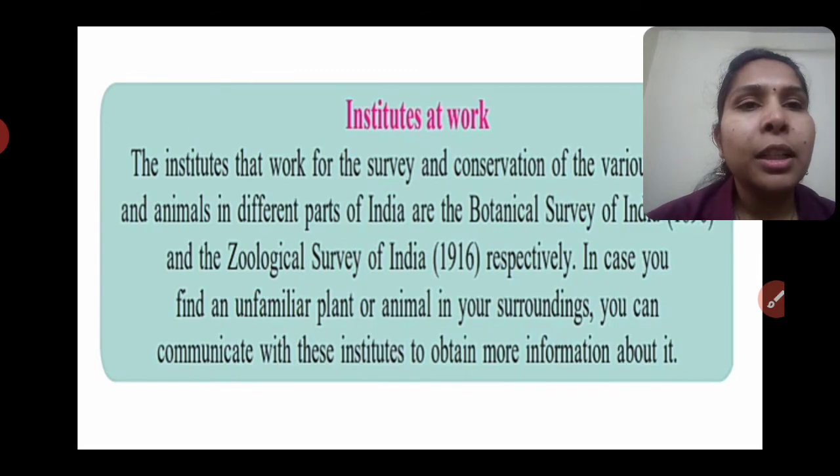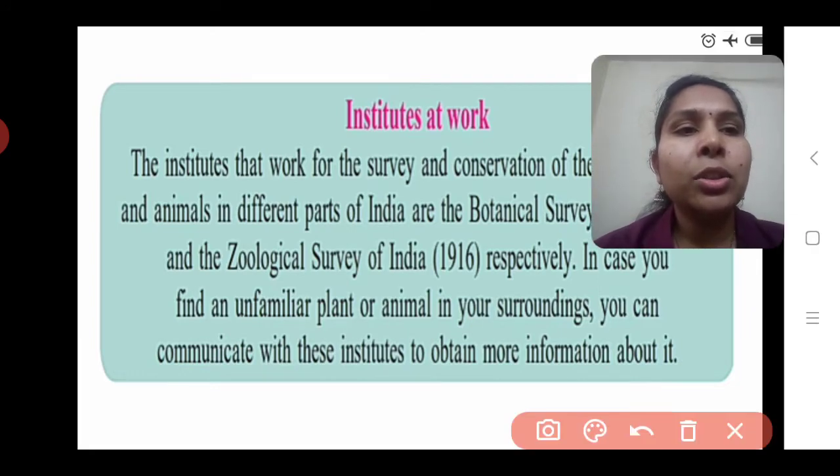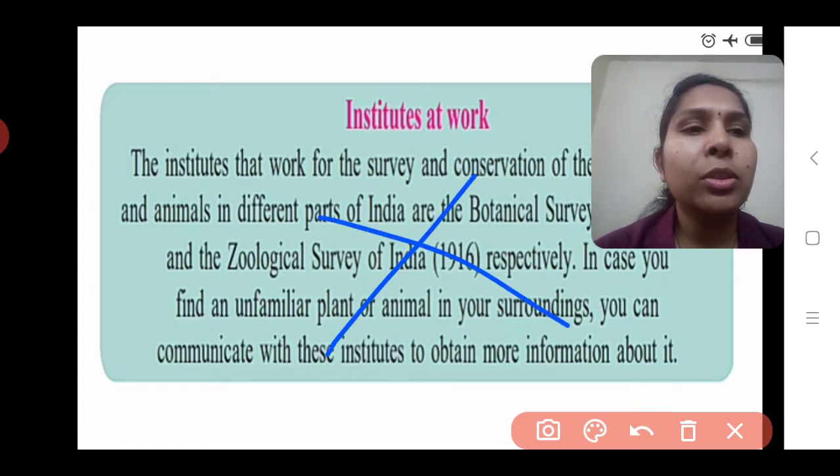And here we see the next point in your textbook for lesson number 2. The next point is Institutes at Work. But some points or some syllabus will be reduced in your textbook. This part also gets reduced, which means this is not for the exam, so this part will be reduced. So we didn't explain this point here.